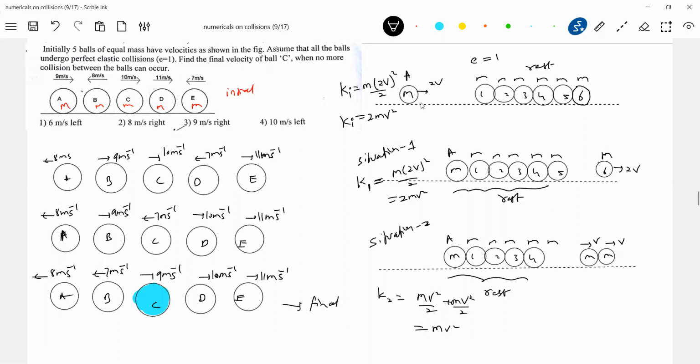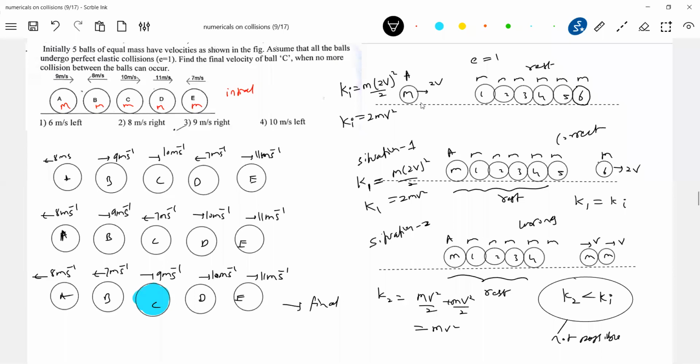And it's an elastic collision. In elastic collision, what should happen to kinetic energy? It should be equal to initial kinetic energy. Kinetic energy should be conserved. So what we have is K1 equal to Ki. And what about here? K2 is less than Ki. And moreover, it's elastic collision, no? So this is not possible. So therefore, this is correct and this is wrong.